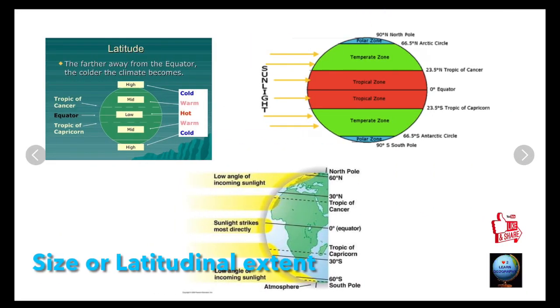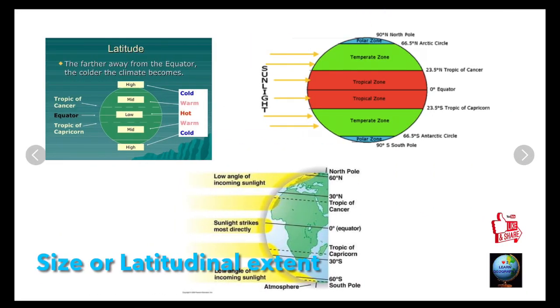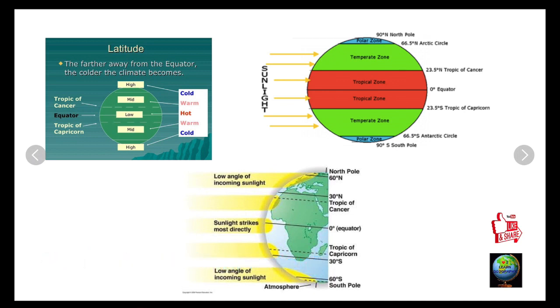First is size and latitudinal extent. The Asian continent has a vast size and latitudinal extent covering all the 3 heat zones. Thus, it has all the varieties of climate ranging from hot and wet climate till cold Arctic type. Now understand the latitude in detail.